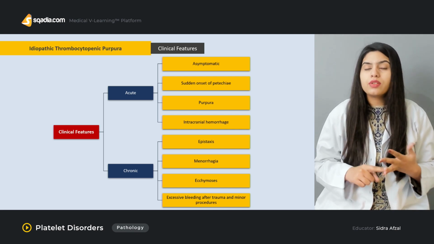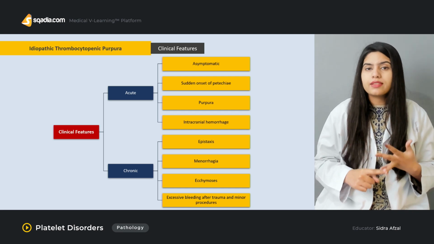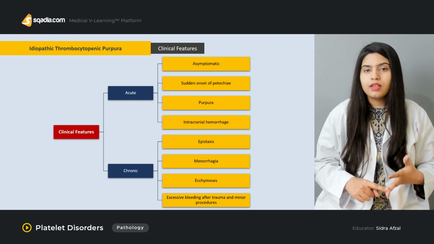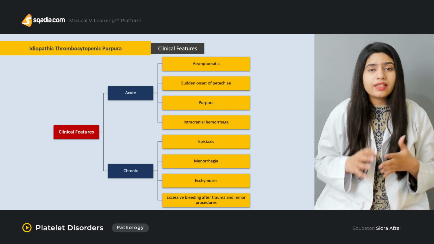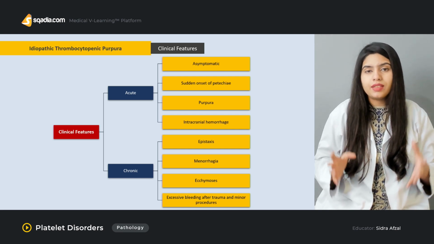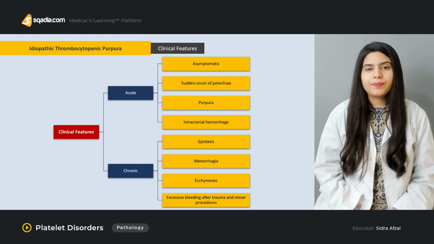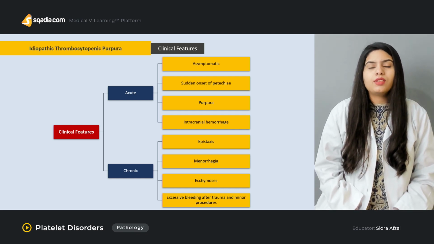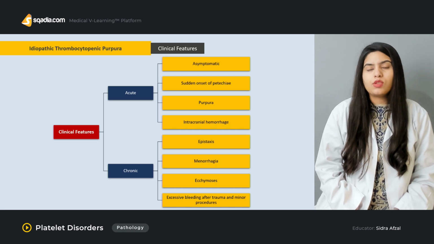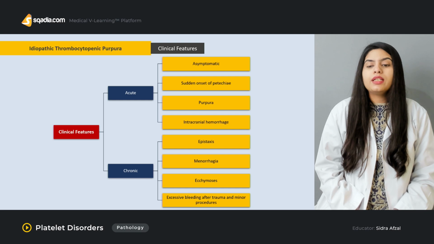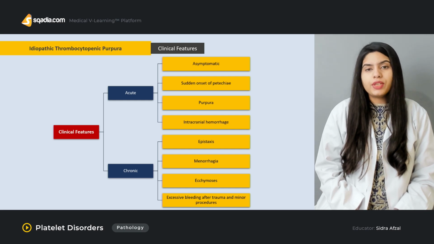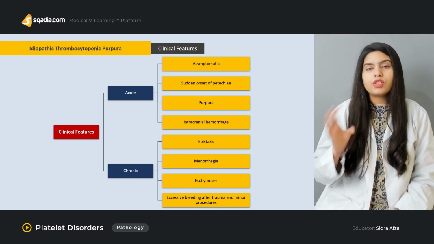There is new onset, or acute bruising, and there is mucosal bleeding. So couldn't you conclude that Roger is suffering from idiopathic thrombocytopenic purpura? Yes, Roger is suffering from idiopathic thrombocytopenic purpura, and you will treat your patient according to the treatment of this disease.